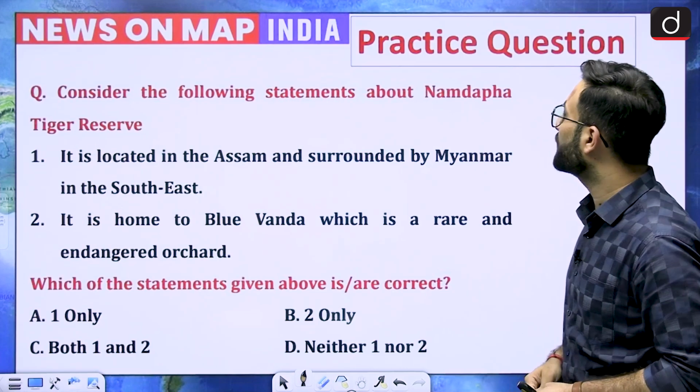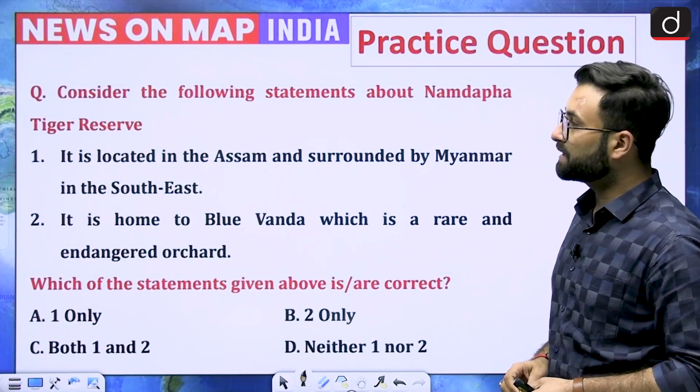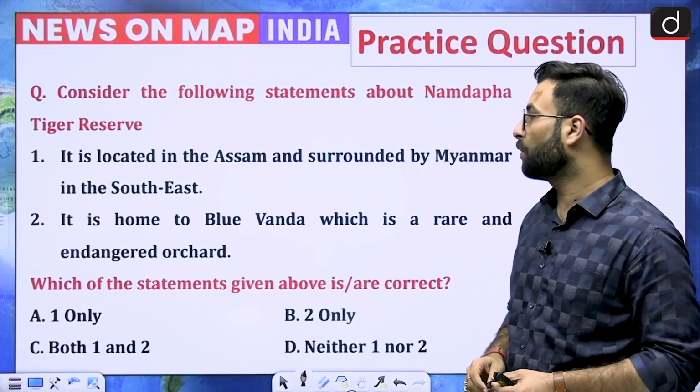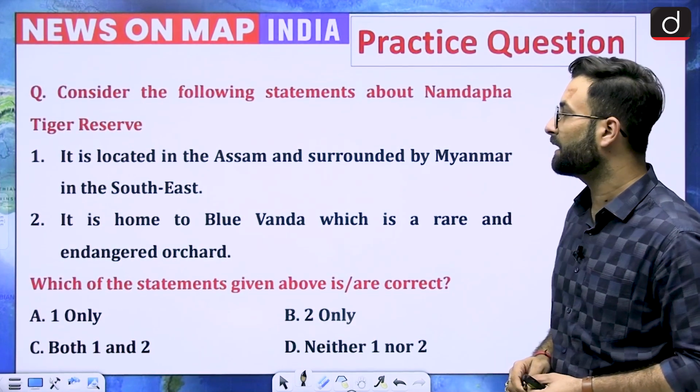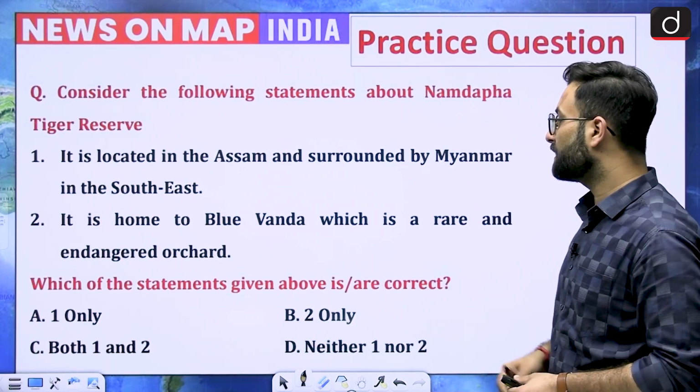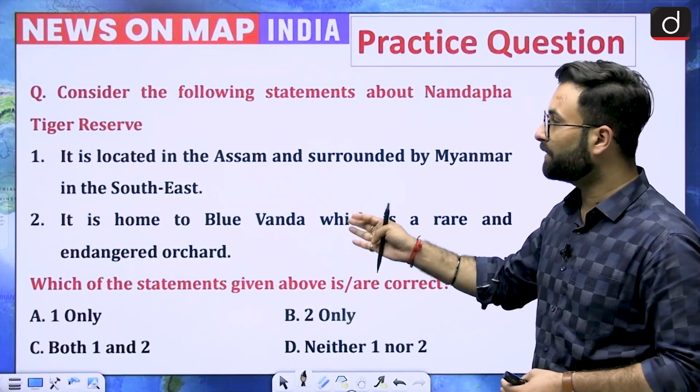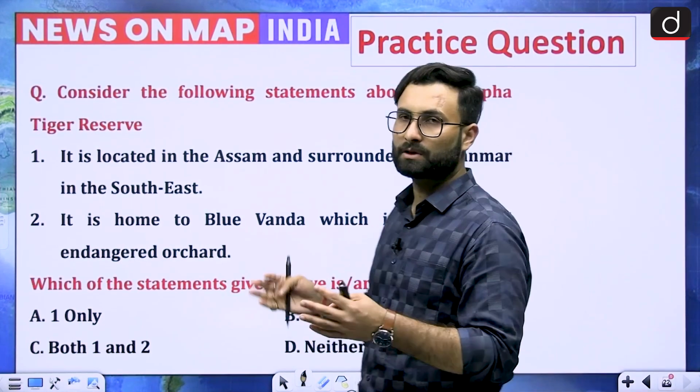Now in the end we have a practice question for you. Consider the following statements about Namdapha Tiger Reserve. First, it is located in Assam and surrounded by Myanmar in the southeast. Second, it is home to Blue Vanda, which is a rare and endangered orchid. Which of the statements above are correct? So options are given. You can read the statements, attempt the question and answer to me in the comment box.